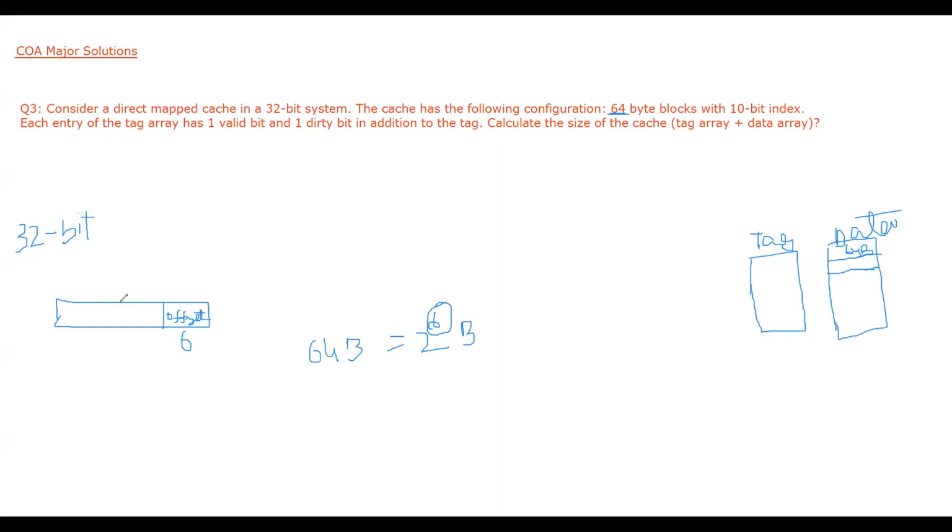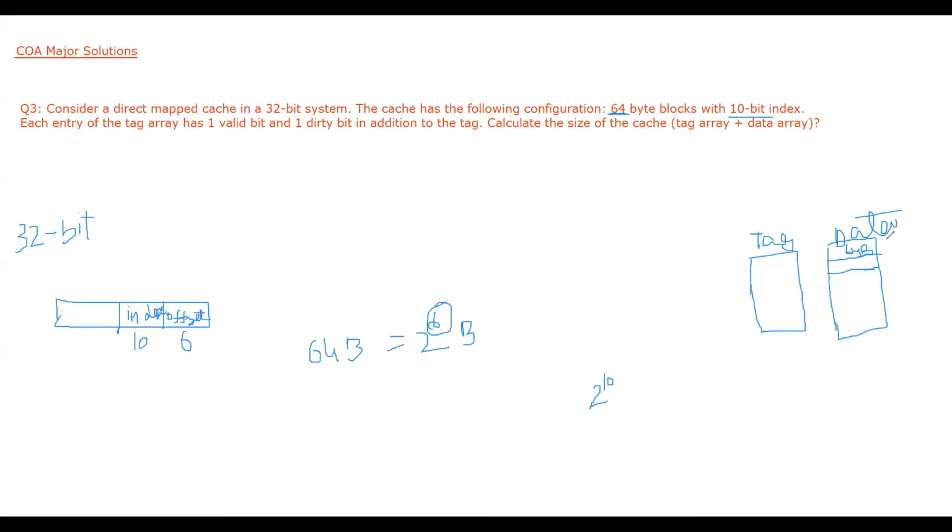The next part is index. Index determines the number of blocks in the cache. How many bits are there? 10-bit index. That means how many blocks will be in the cache? There will be 2 raised to power 10 blocks because the index is 10 bits.